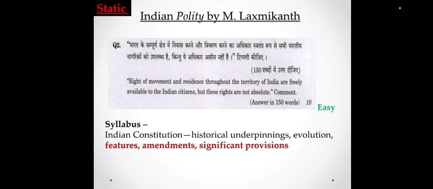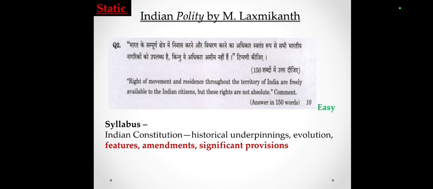Let's start our discussion. First question is: right of movement and residence throughout the territory of India are freely available to Indian citizens, but these rights are not absolute. If anyone reads the Indian Polity by M. Lakshmikant, in the Fundamental Rights chapter, there is Article 19 which talks about the right of movement and residence, and the reasonable restrictions are also mentioned. So if anyone reads this chapter, he or she can easily answer this question.